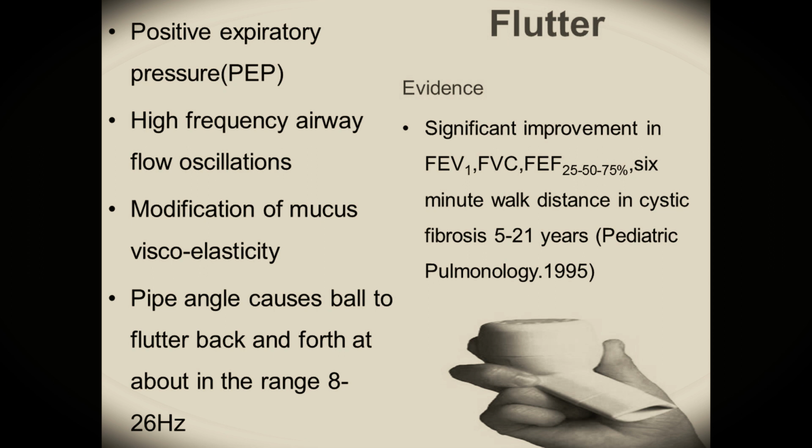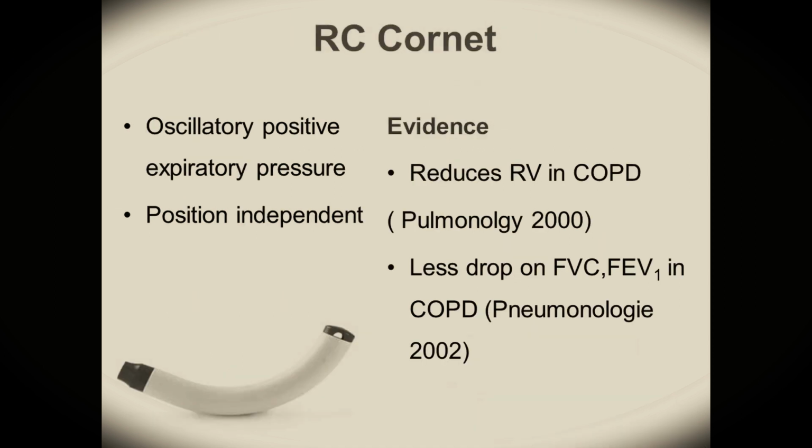Okay, flutter. It is again a very commonly used device. Positive expiratory pressure, high frequency airway flow oscillations, modification of mucus viscoelasticity is done. The pipe angle causes the ball to flutter back and forth in the range of 8 to 26 Hertz. And evidence says the use of it can lead to significant improvement in the FEV1, FVC, FEF, 6-minute walk distance in cystic fibrosis patients in the age group of 5 to 21 years. A long back study is done on it.